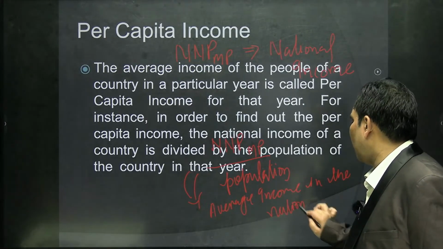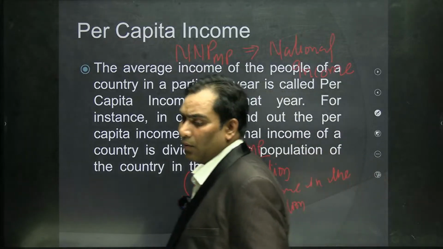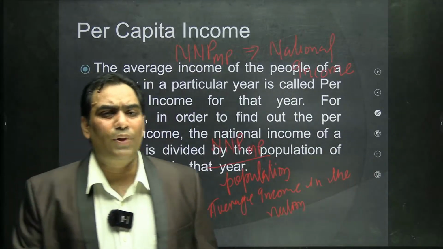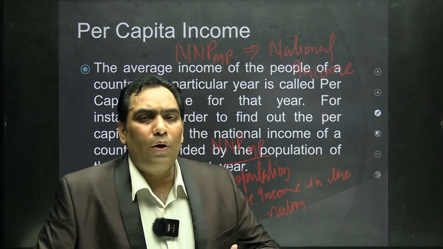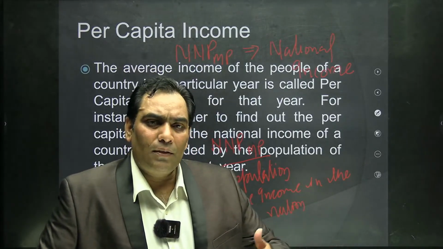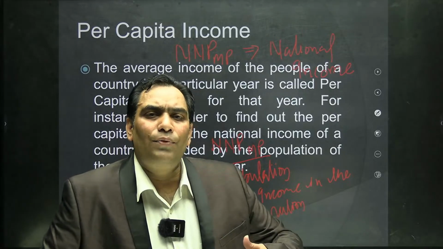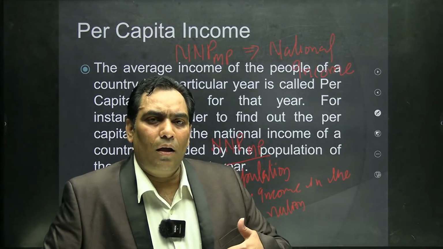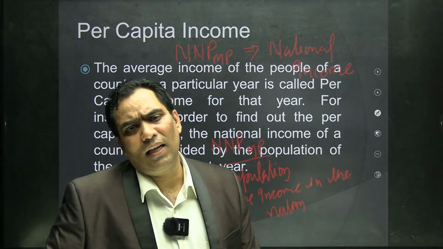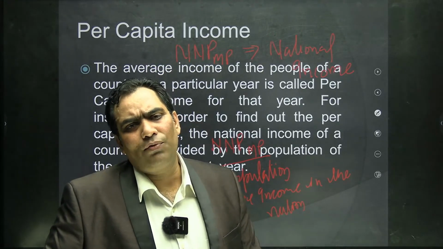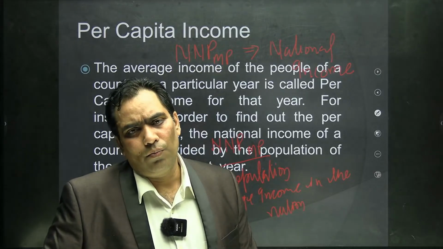This does not give the real picture of the income of the individuals, because there can be disparity. The income of industrialists like Ambanis and Adanis is too high. At the same time, the income of the rickshaw puller is too low.